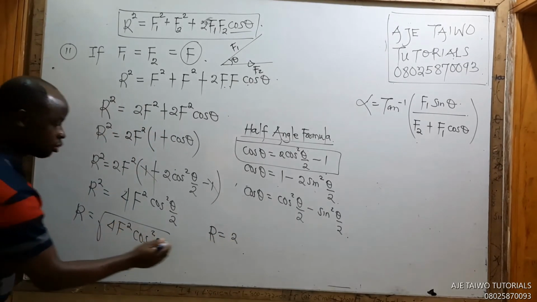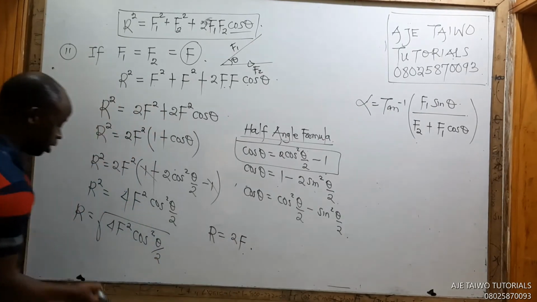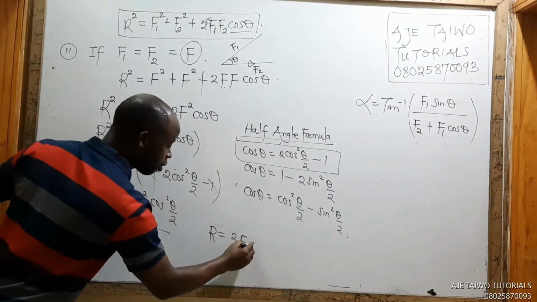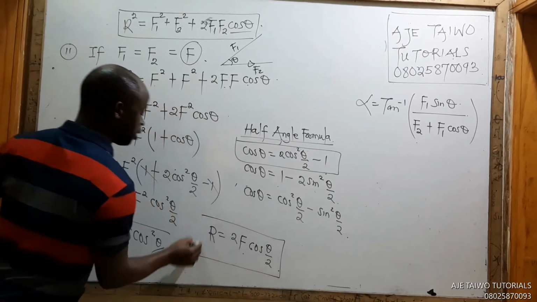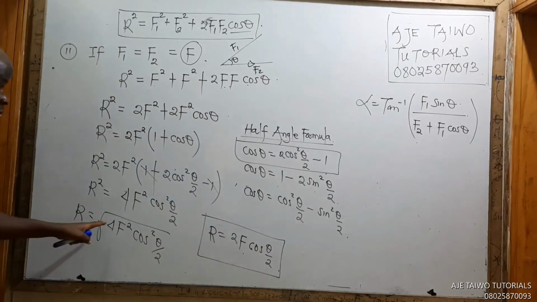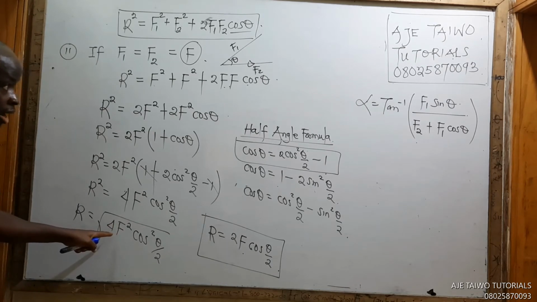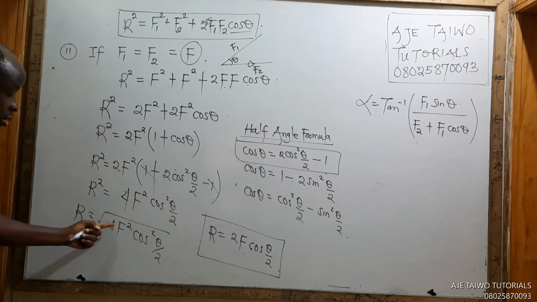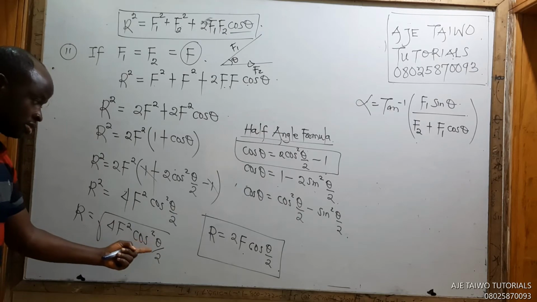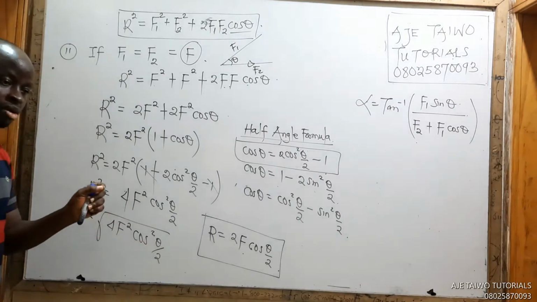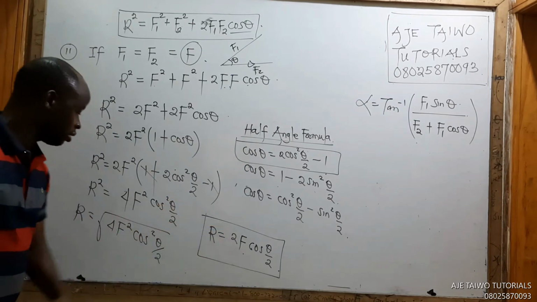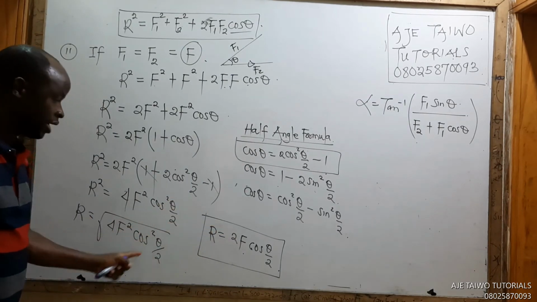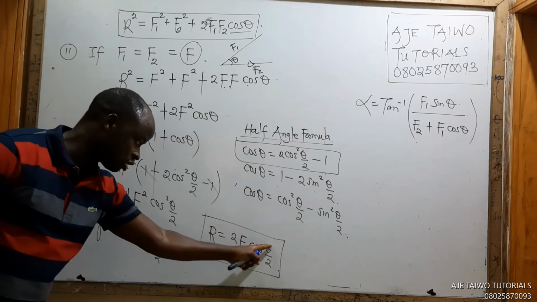What's the root of f squared? It is f. What's the root of cos squared theta over 2? It is cos theta over 2. Everything here is a product, so you can find the square root of each of them one by one. Root of 4, 2. Root of f squared, f. Root of cos squared is cos, that's theta over 2.